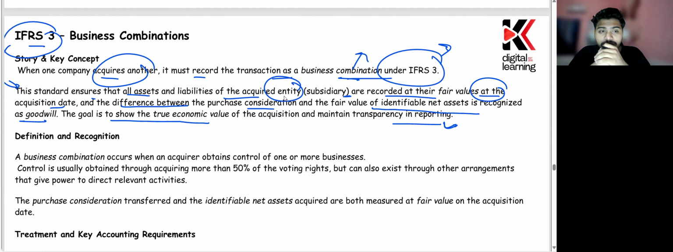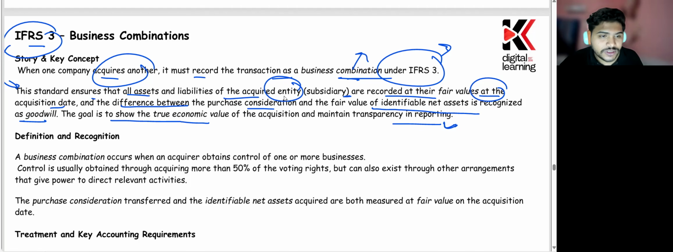Now, whenever there's a transaction taking place, and one company is buying another company, whatever the price consideration that they're paying, the one who is buying will obviously pay, right? So the one who is buying will pay the seller, or the shareholders from whom they are buying, the price consideration, and whatever they are paying in excess of identifiable net assets is going to be recognized as goodwill. This transaction all takes place just to show the true economic value of the acquisition and to maintain the transparency in the reporting.